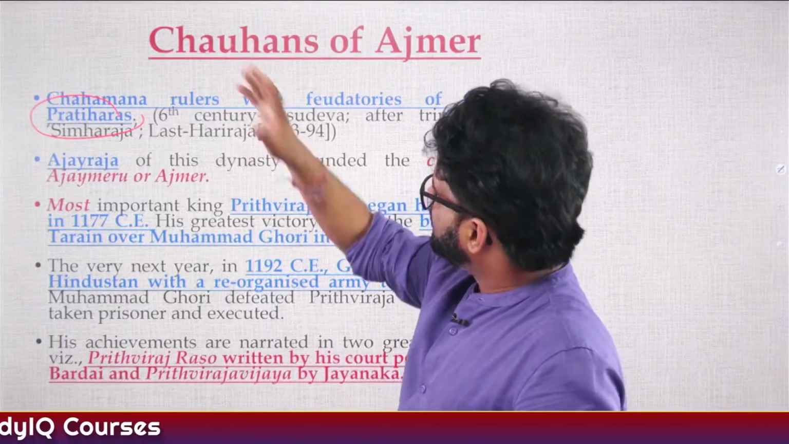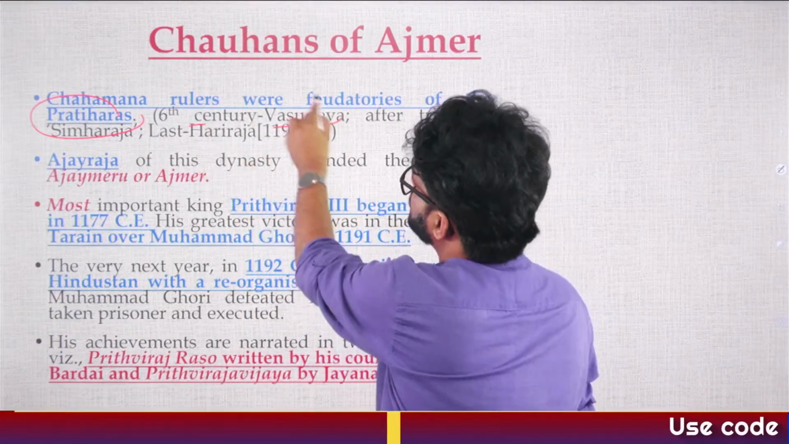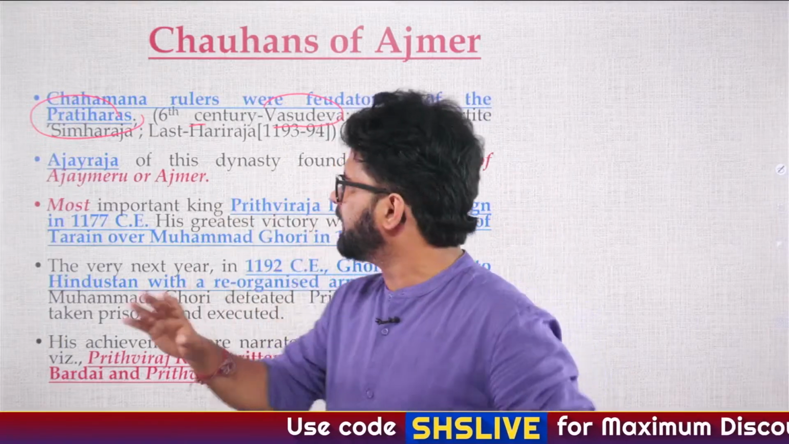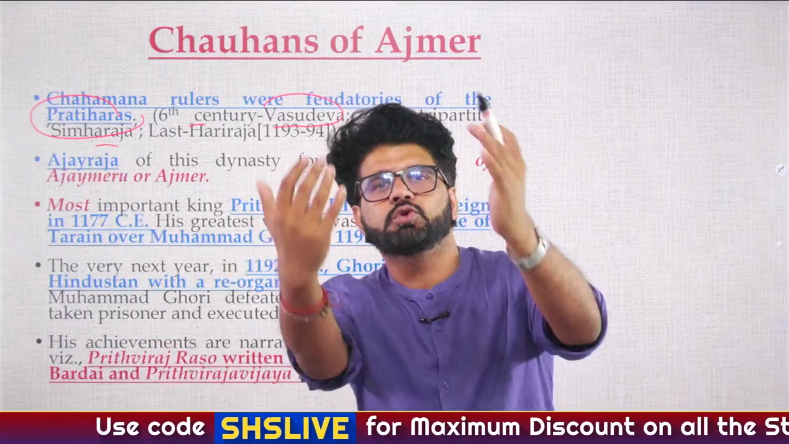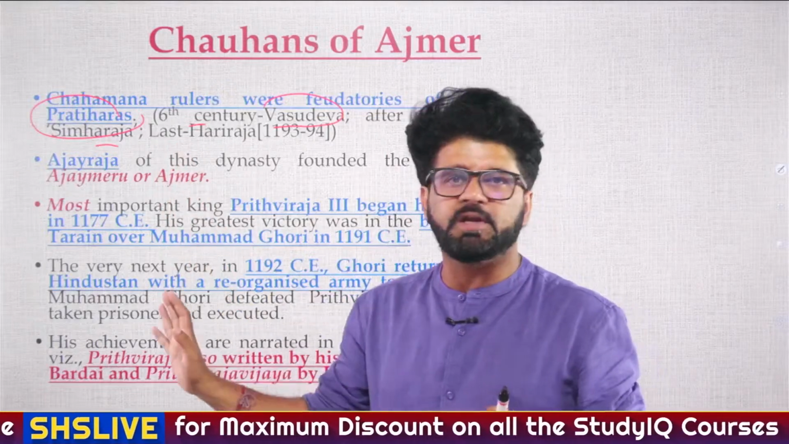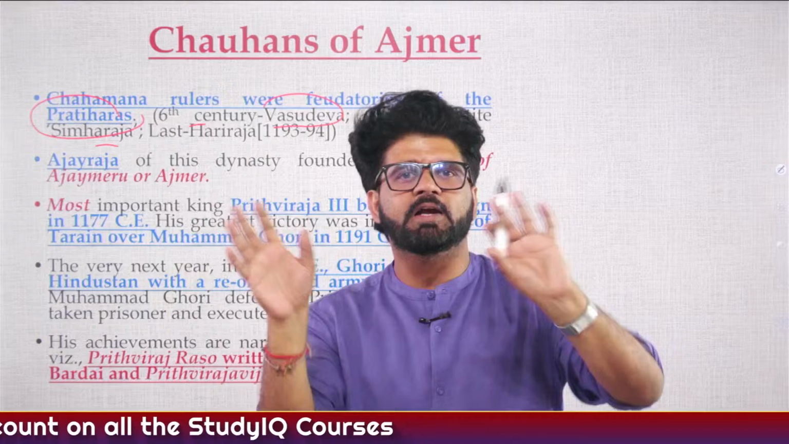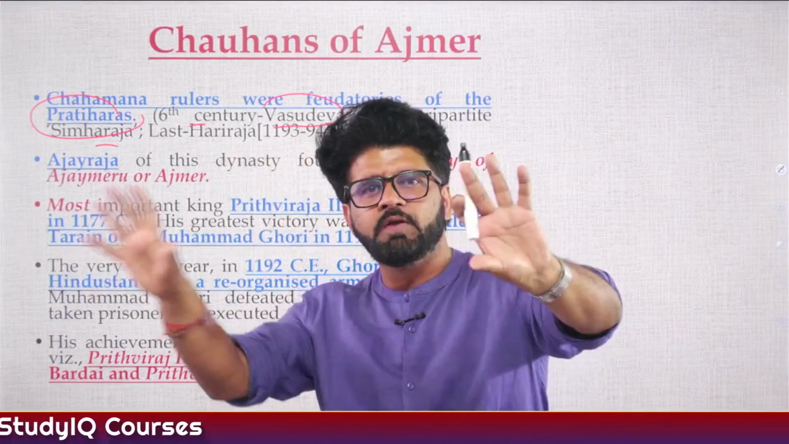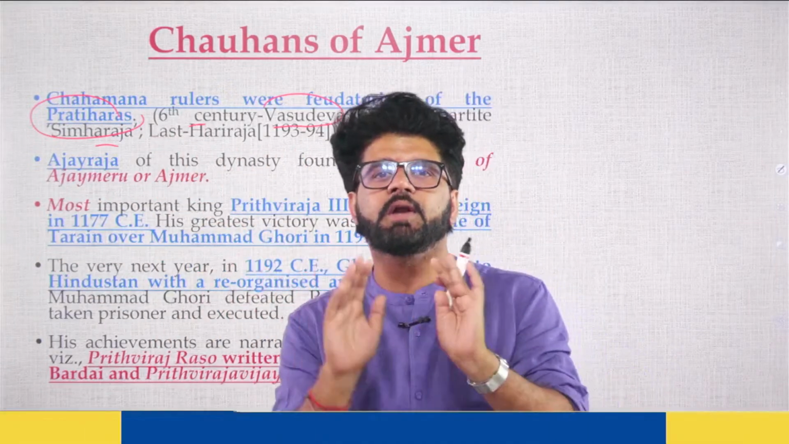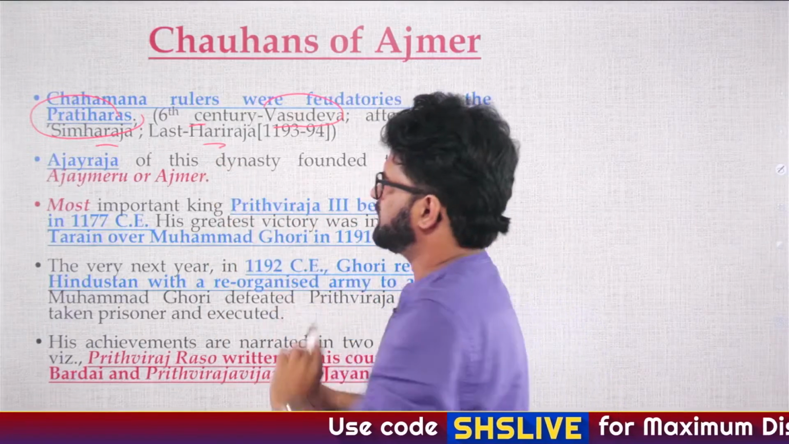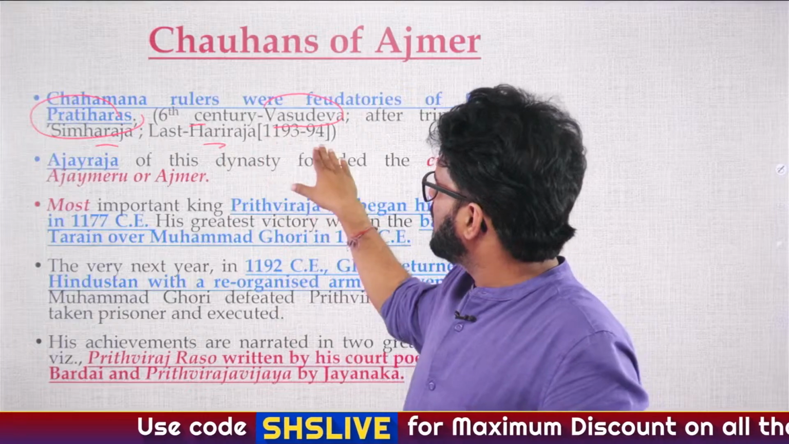So they are very old. 6th century founder was Vasudev, and after tripartite struggle which ended around 1000 AD, Simha Raja is associated to be the founder. You don't have to do PhD here. Why am I telling you all these things? To just tell you that Chahamanas or Chauhans were not ruling only for 100 or 200 years, almost 600 years they ruled, approximately 600 years. Last Raja was Hari Raja, and he was the last around 1193-94.